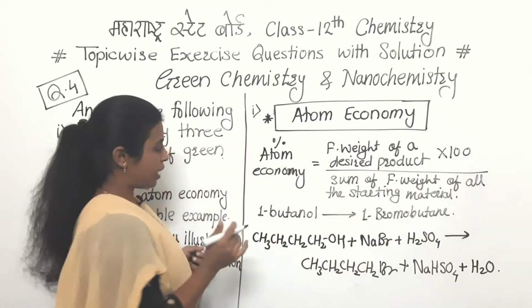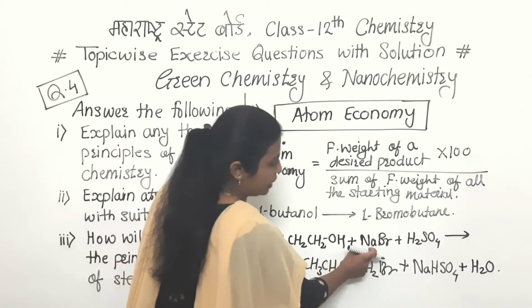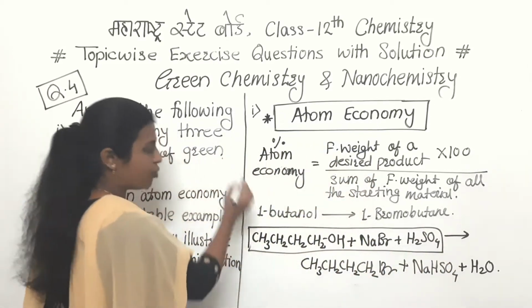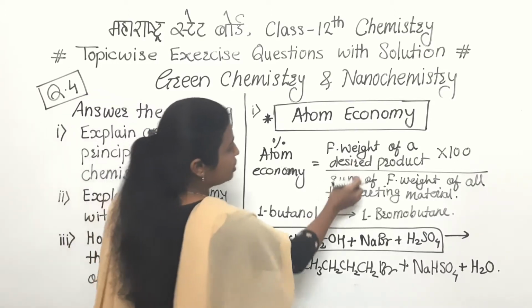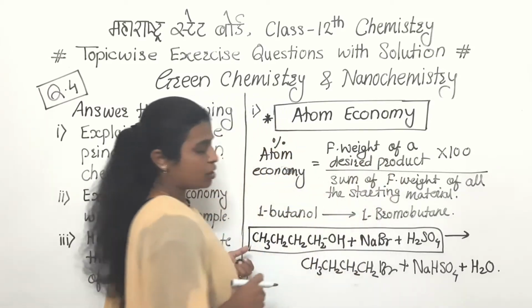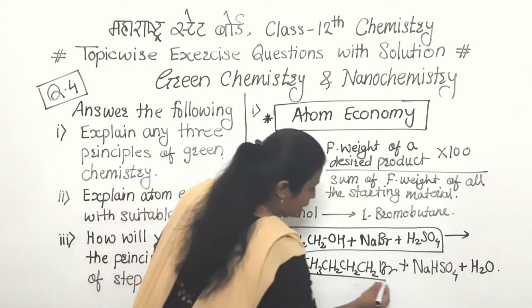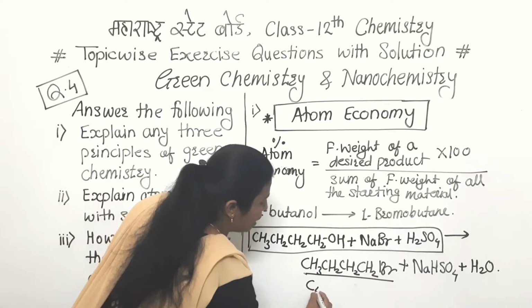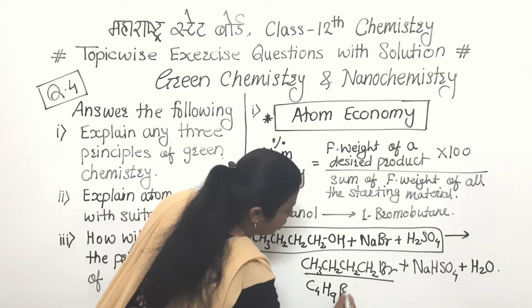Now see, what is the starting material? Starting material is this one: 1-butanol, NaBr and H2SO4. So we have to take the formula weight of that one. Formula weight is nothing but the molar mass, and here divided by this one, this term is there, and here the formula weight of the desired product. What is the desired product? Desired product is 1-bromobutane and the formula is this one. If we consider its formula weight, then the number of carbon is 4, hydrogen is 3 plus 6, 9, and 1 Br.